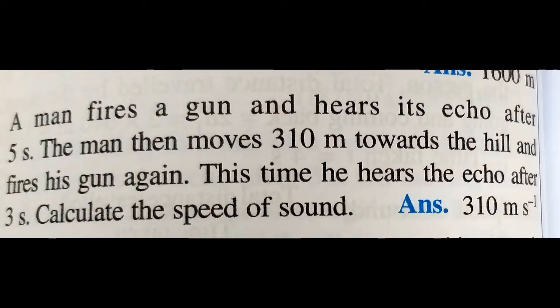Okay, here you can see the sum. It's about a man who is firing a gun and hears an echo at 5 seconds, and then he walks around 310 meter forward, and again he fires the gun and gets an echo at 3 seconds. We have to find the speed of sound in air. They can also ask you to find the distance of that particular cliff from the initial position of the man. Okay, so let's start this sum.